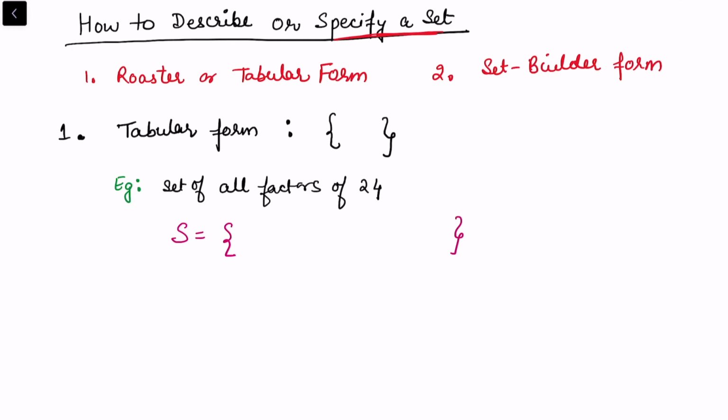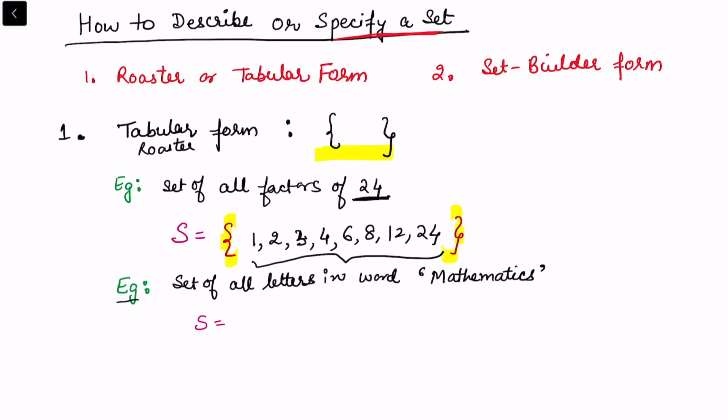Because I want to find the factors of 24, let's consider the positive factors of 24. Here I am considering the positive factors, not the negative ones. We will start from 1 divides 24, yes, 2 divides 24, 3 divides 24, 4 divides 24, 6, 8, 12 and 24. So that's it. These are all the factors of 24. We can keep on splitting 24 into smaller factors, and all these numbers divide 24, so they act as factors of 24.